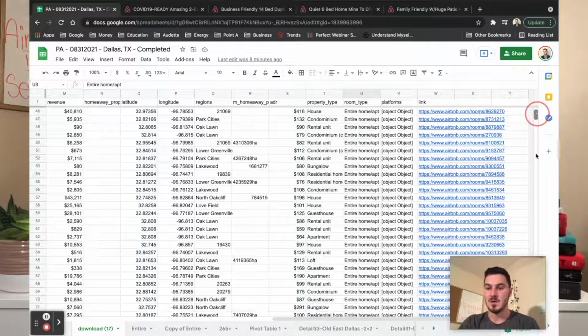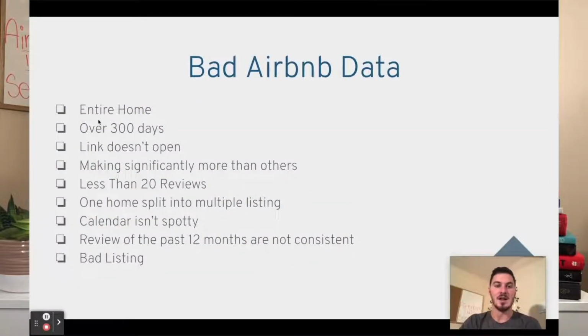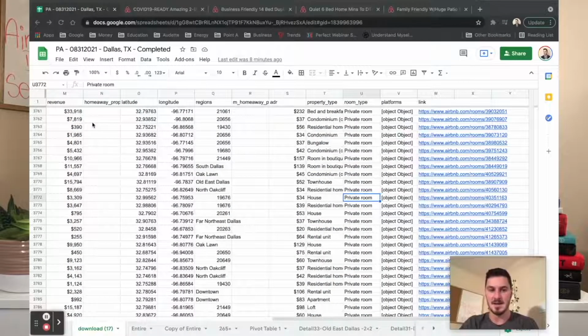And if you scroll down far enough, you actually will get to ones that are just private room within this data set. Now, I'm removing this for you, so you don't have to worry about this, but I'm just telling you that this is one of the pieces of information that we need to remove, okay? That's one of the first bad pieces of data. Now, the next one is over 300 days. What does that mean exactly?